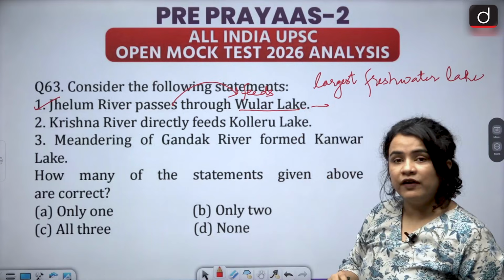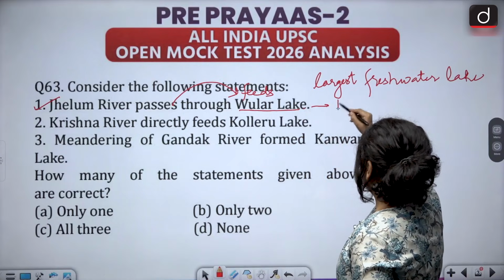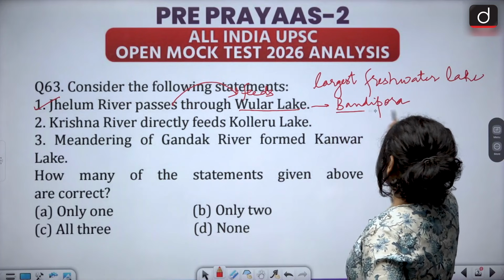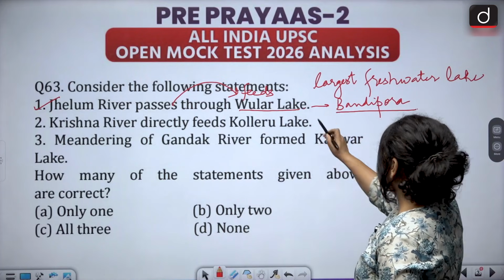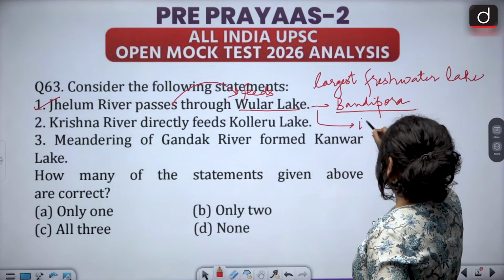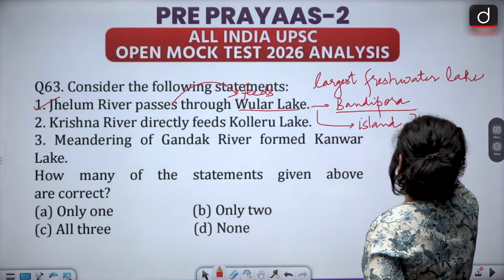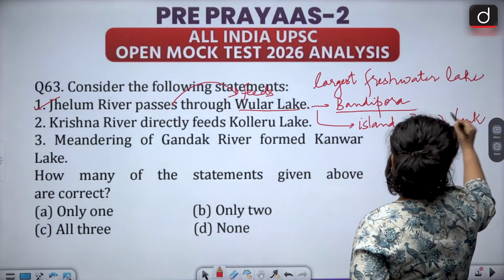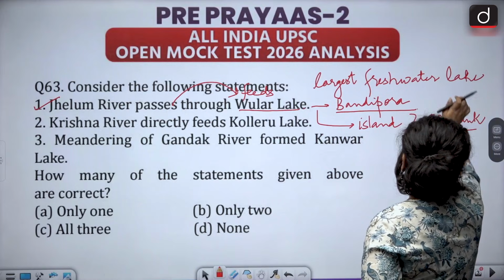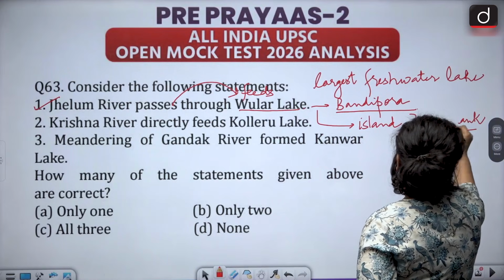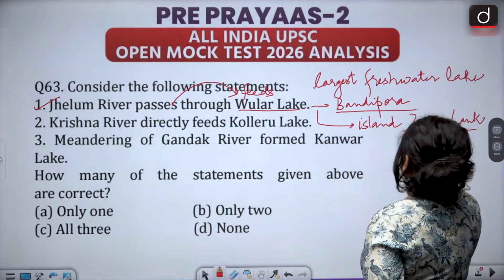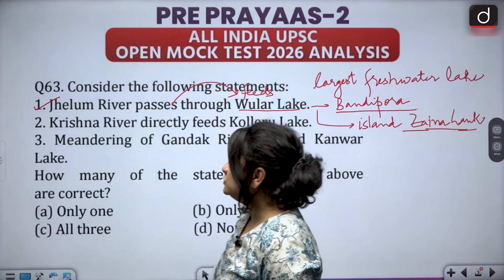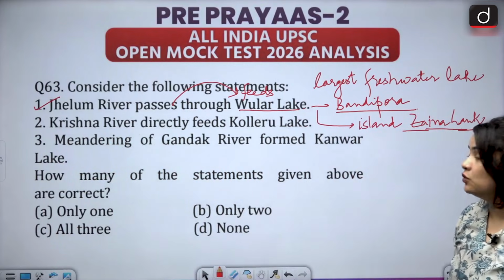Where is Wular Lake found? It is in the Bandipora district of Jammu and Kashmir, and this lake also hosts an island which is called Zaina Lank Island. So these are a few facts that you may find important from the prelims point of view. Statement 1 is accurate. Statement 2 says Krishna River directly feeds Koleru Lake.